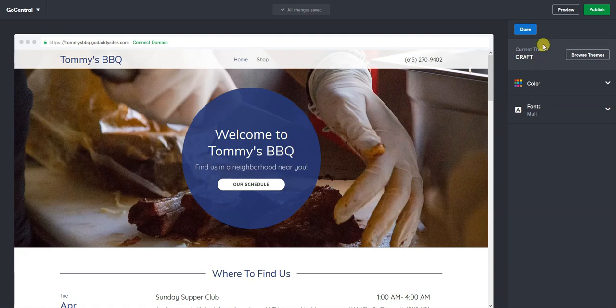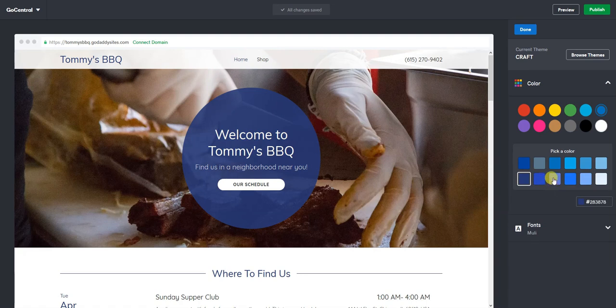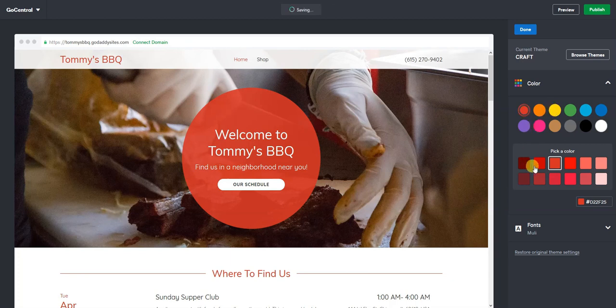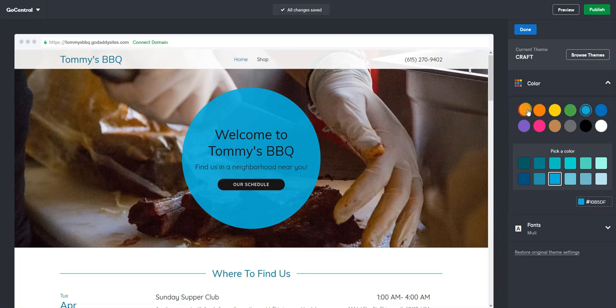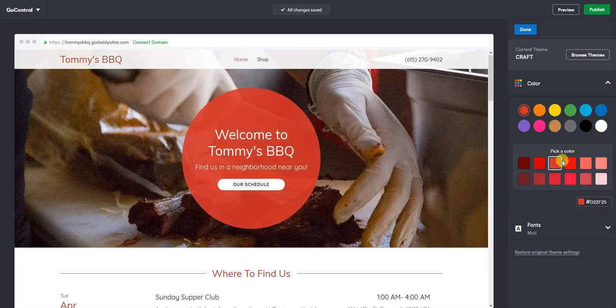Anyways, once you pick a theme, it's going to bring you back to the Colors and Fonts section. You can go ahead and click Colors. Being that this is a WYSIWYG builder, what you see is what you get, anything you click is going to show you live previews. So feel free to click around here. You can see each time you click exactly what it does, so you'll know instantly whether this is going to work for you or not. You won't break anything, don't worry.